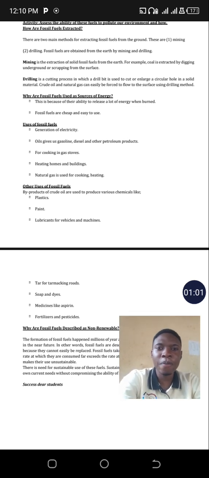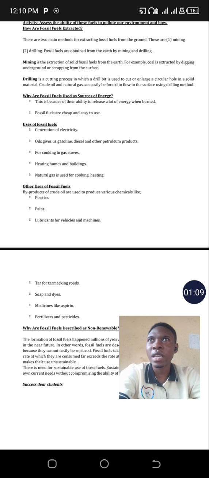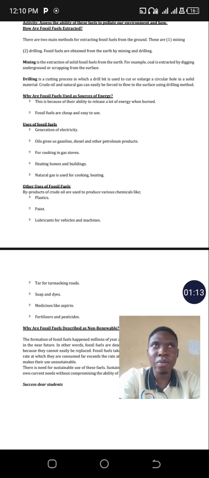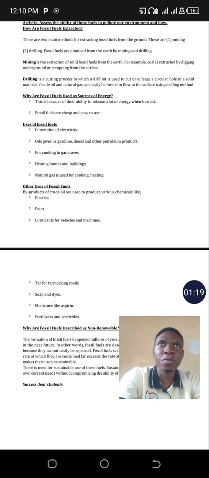So for today, we are basically looking at how those fossil fuels are extracted. In simple terms, after they have been formed from plant and animal remains after a long period of time under those conditions we talked about, like temperature and pressure, how can you obtain those oils?